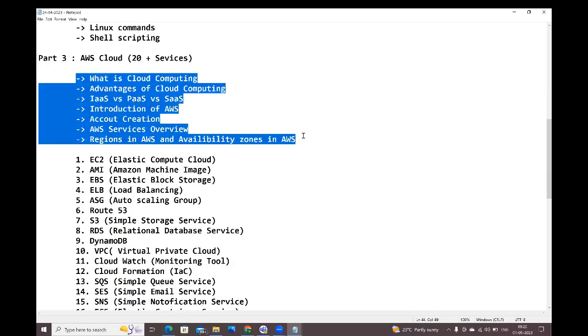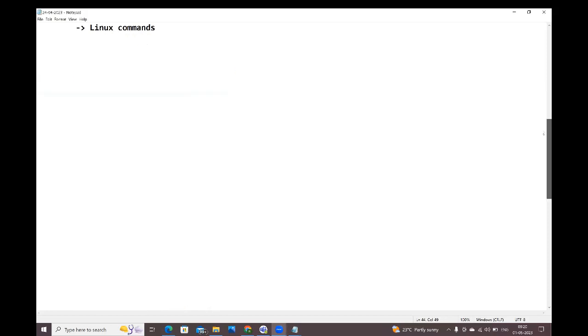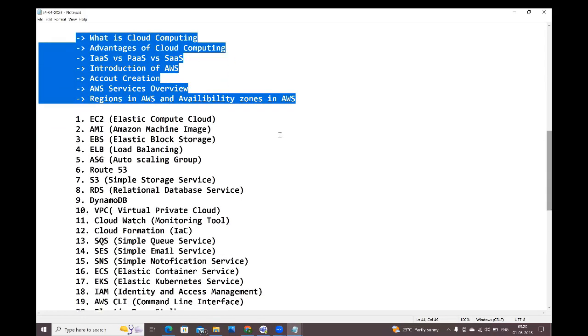Once this part is completed, next we will jump into our actual services. The first one is, we will share it, guys. See, guys, first the EC2 service we are going to discuss.